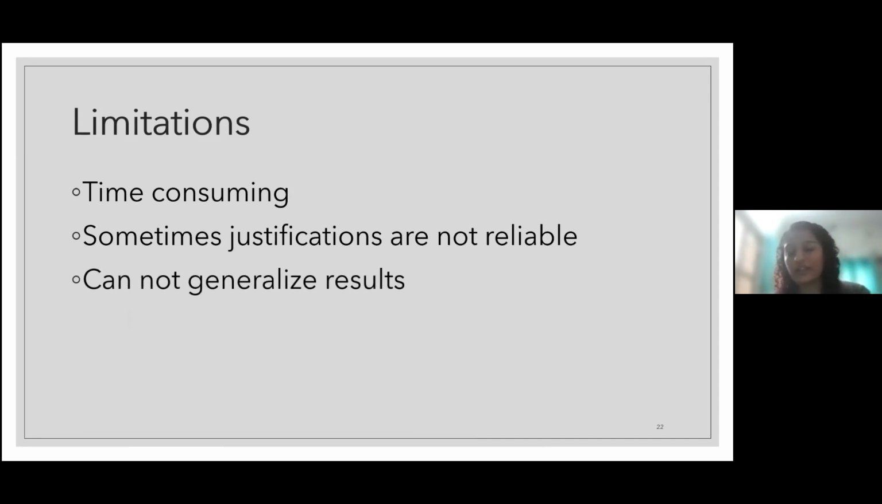And you cannot generalize the results. Let's say if I took interviews of villagers, then I cannot say that the villagers' perception is the same as the perception of tourists that come, right? I cannot say that this tourist must be thinking the same as these villagers. No, that is not true. That way you cannot generalize it.